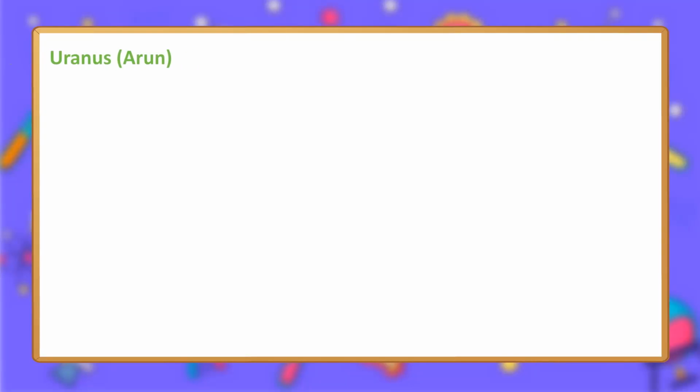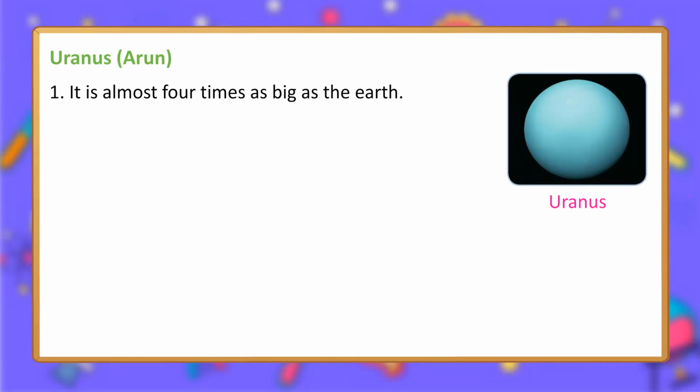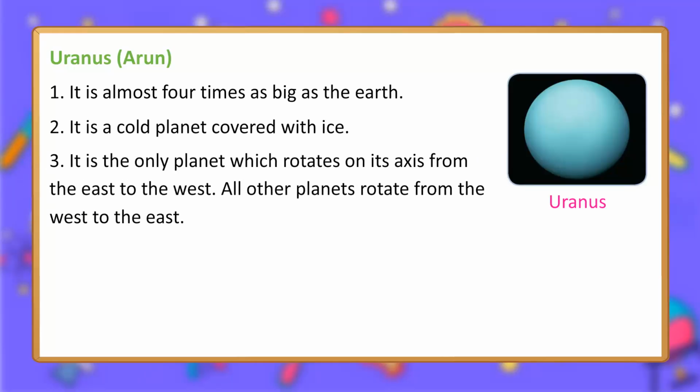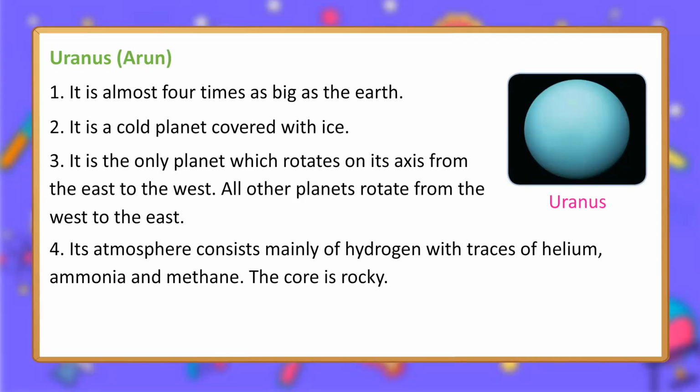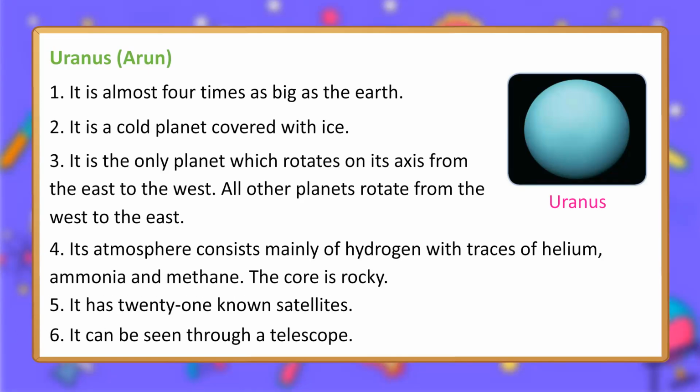Uranus, Arun. 1. It is almost 4 times as big as the Earth. 2. It is a cold planet covered with ice. 3. It is the only planet which rotates on its axis from the east to the west. All other planets rotate from the west to the east. 4. Its atmosphere consists mainly of hydrogen with traces of helium, ammonia and methane. The core is rocky. 5. It has 21 known satellites. 6. It can be seen through a telescope.